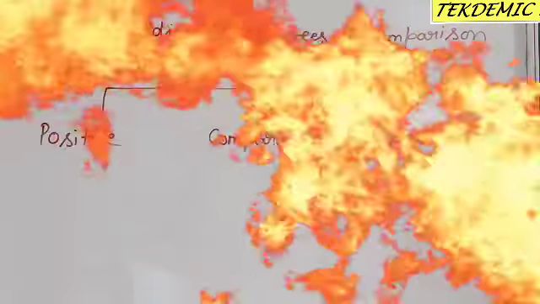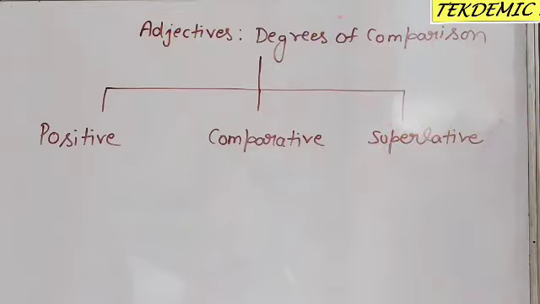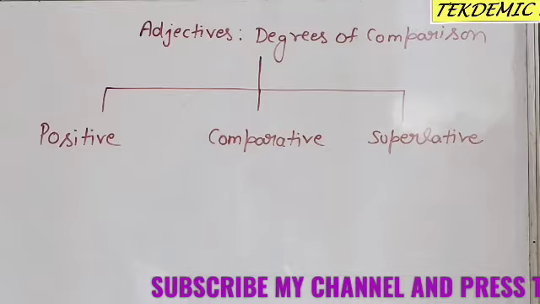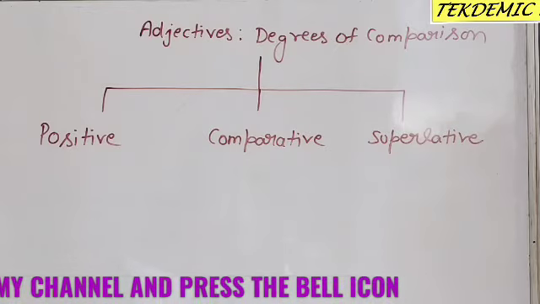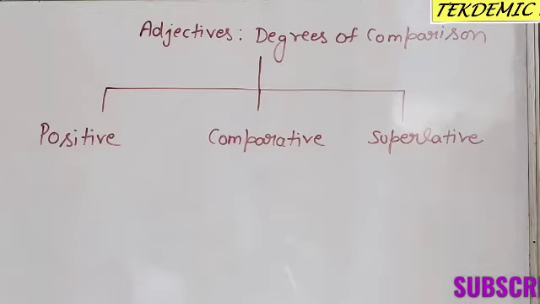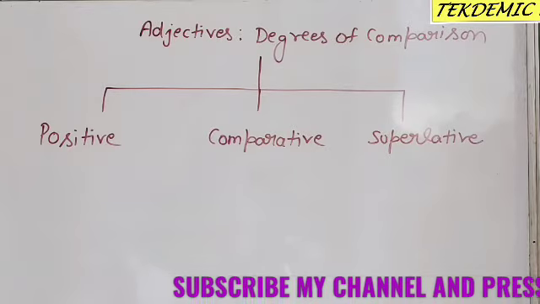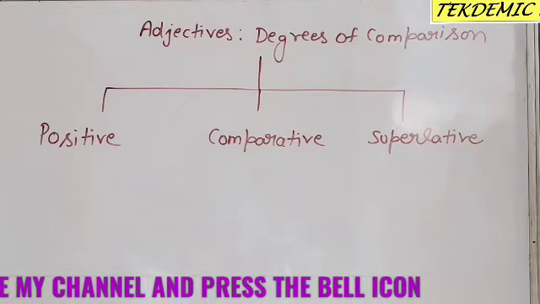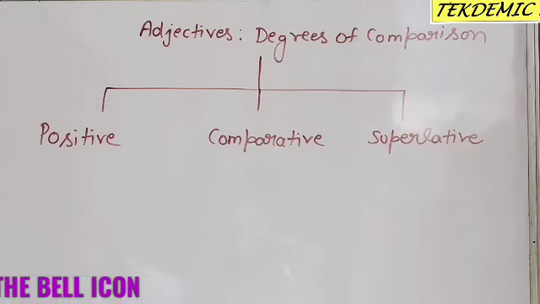Children, today's topic is adjectives, degrees of comparison. Why do we use different degrees of adjectives? We use adjectives to compare persons or things. When we make these comparisons, the adjectives we use change in form.